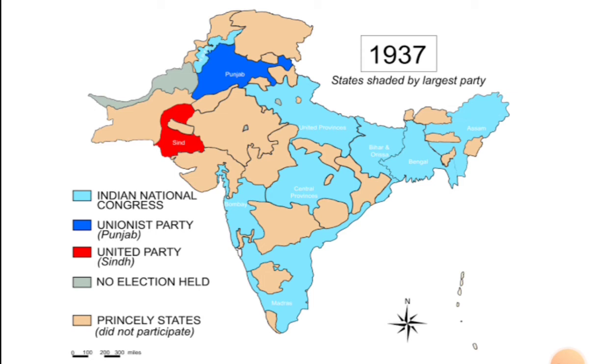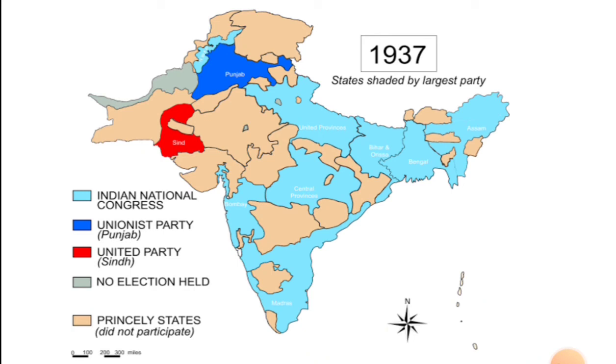After the provincial elections in 1937, the Indian National Congress secured the majority in all these states, as you can see here: Assam, Bengal, Bihar and Odisha, United Provinces, Central Provinces, then Bombay, Madras. All these were governed by the Indian National Congress. Then Unionist Party in Punjab, United Party in Sindh, and no elections were held in some of the parts, and princely states were there. There the rule was by the king of the princely state, and they were also under British authority. They were princely states, but they were not autonomous.